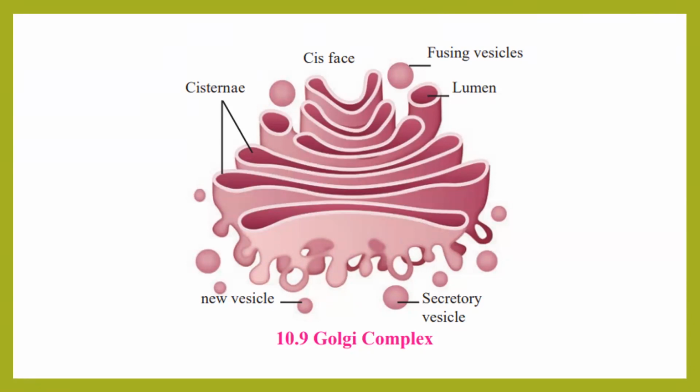Then you have fusing vesicle, मतलब ये vesicle ER से आ रहा है और धीरे से जाके Golgi के sac को fuse होने वाला है. Lumen is nothing but the hollow space inside those sacs. Okay. Come down to 5 o'clock position. There is a secretory vesicle which is taking an exit from Golgi. Next you have new vesicle, मतलब just form हुआ ये vesicle. And ऊपर again the same thing. These are folded sac-like structures called as cisternae.